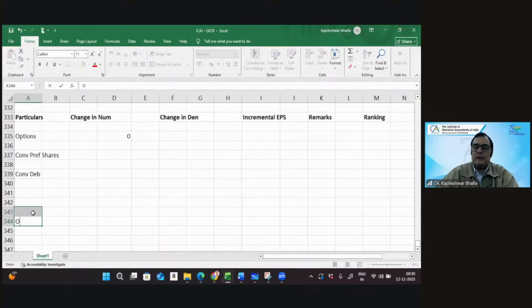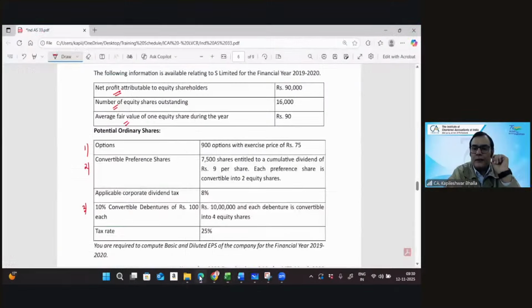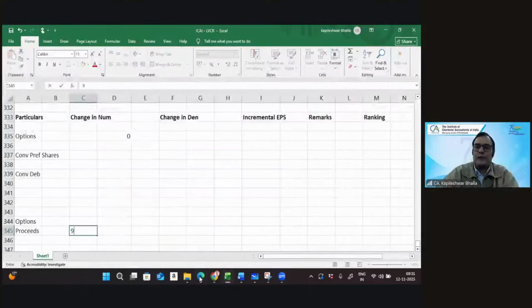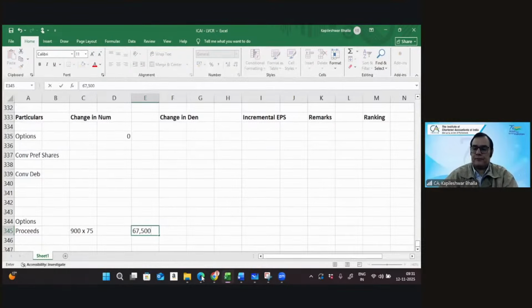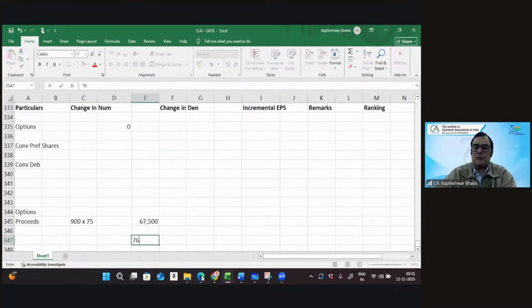So let's take the case of options. Let's take the proceeds. The company has issued 900 options at the rate of 75. So this works out at 67,500. The proceeds would remain 67,500.